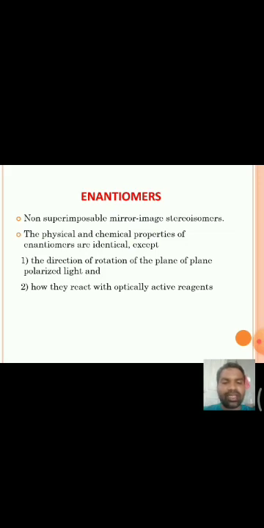Enantiomers are non-superimposable mirror image pairs, and in an enantiomeric pair, one molecule is the D molecule and another is the L molecule. That means one is the dextro molecule, another one is the levo molecule.